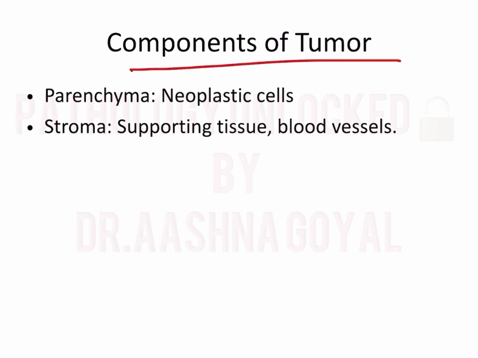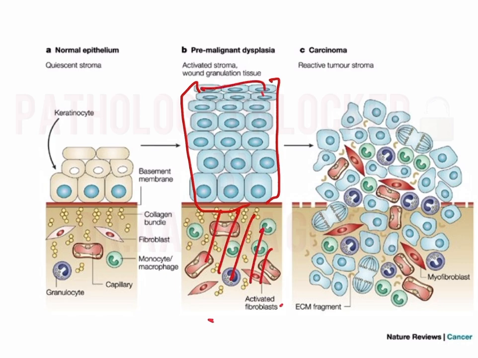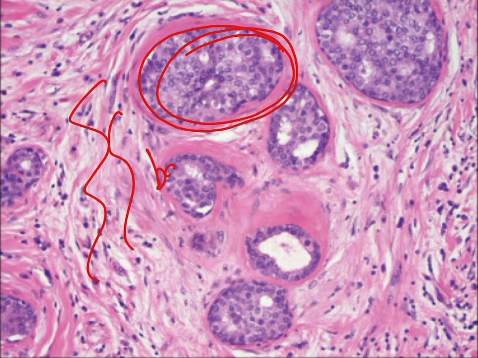What are the components of a tumor? A tumor usually has two components, parenchyma and stroma. Parenchyma comprises the neoplastic cells, and the remaining background, that is the supporting tissue and the blood vessels, is the stroma. See, these are the neoplastic cells, this is the parenchyma, and this whole background is the stroma.